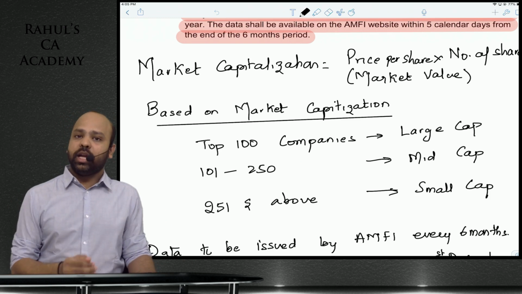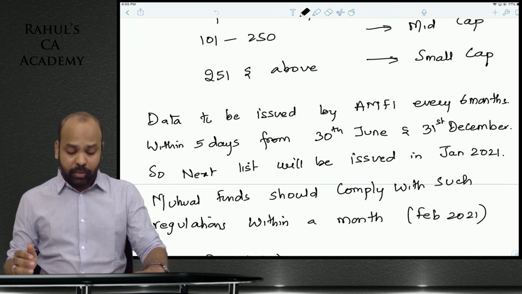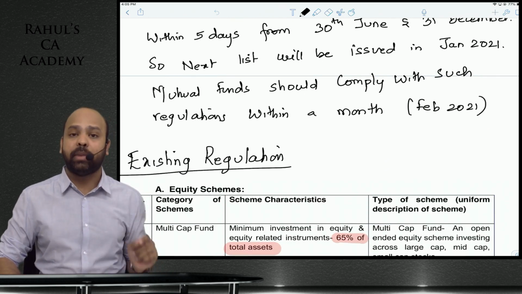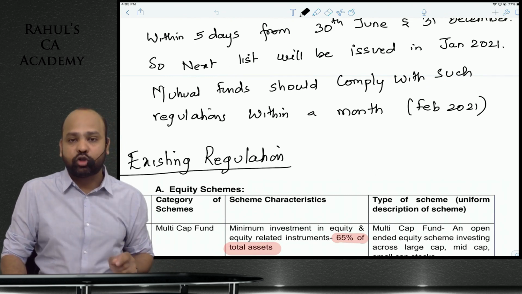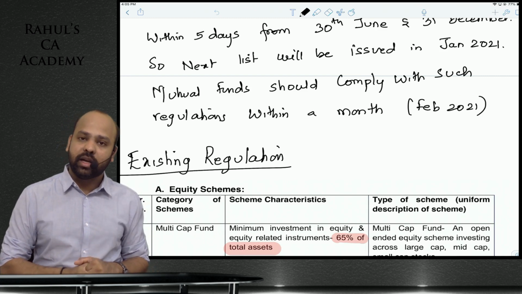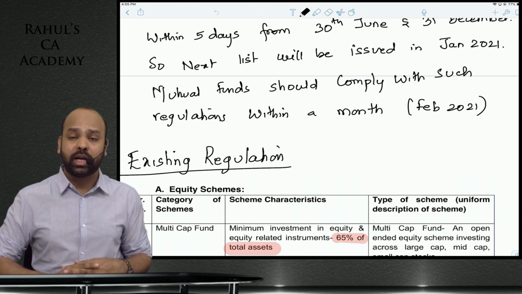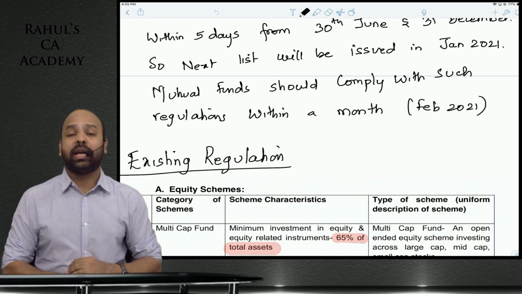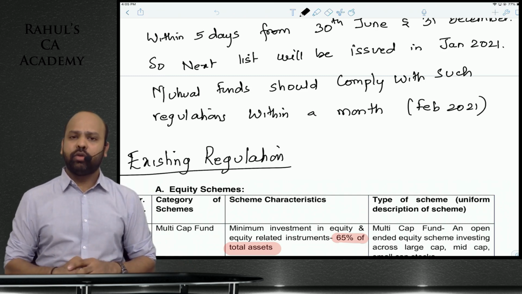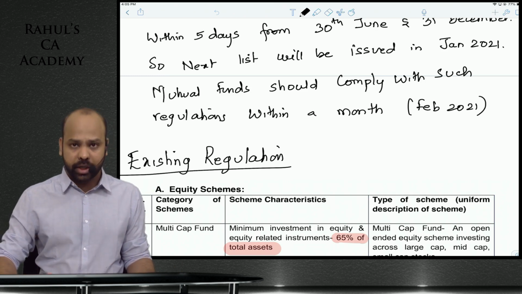Now coming to the regulation on multi-cap funds. What exactly is a multi-cap fund? When you say a multi-cap fund, guys, we are basically talking about a fund that will invest the amount in large cap stocks, in mid cap stocks, in small cap stocks. We are all aware that large cap stocks are generally less risky. Small cap stocks might be riskier because whenever the markets are volatile, you might see a lot of correction coming in the mid cap and the small cap category. An investor who's willing to take a reasonable amount of risk will generally want to put his money in a multi-cap fund instead of a large cap fund.